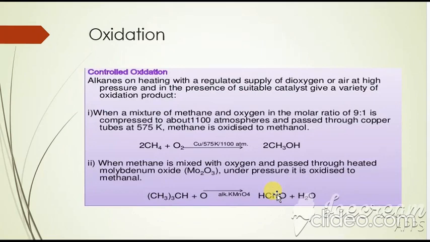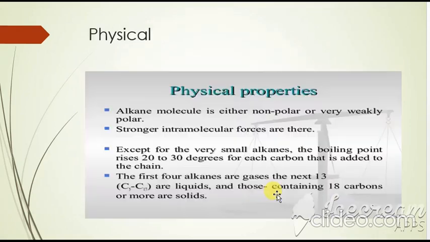For example, first, these are all substitution reactions: halogenation and nitration, where hydrogen is substituted, and then the oxidation reaction. This is very useful. And the third is the combustion reaction. This is all about it. So these are the limited number of chemical reactions carried out with alkanes.